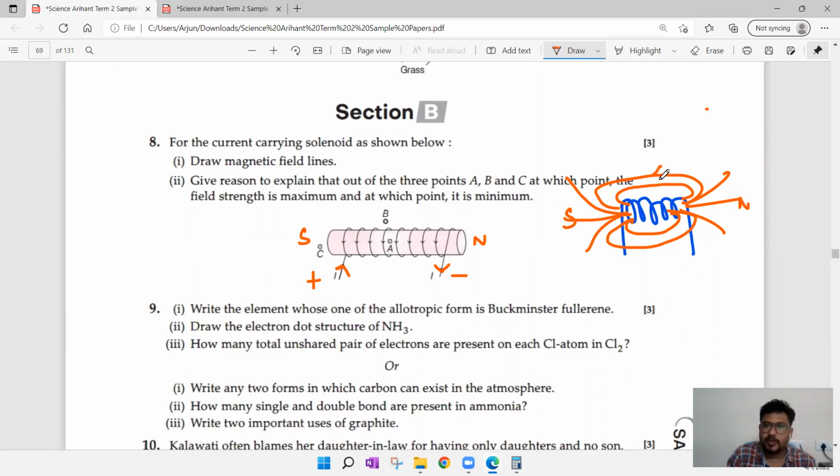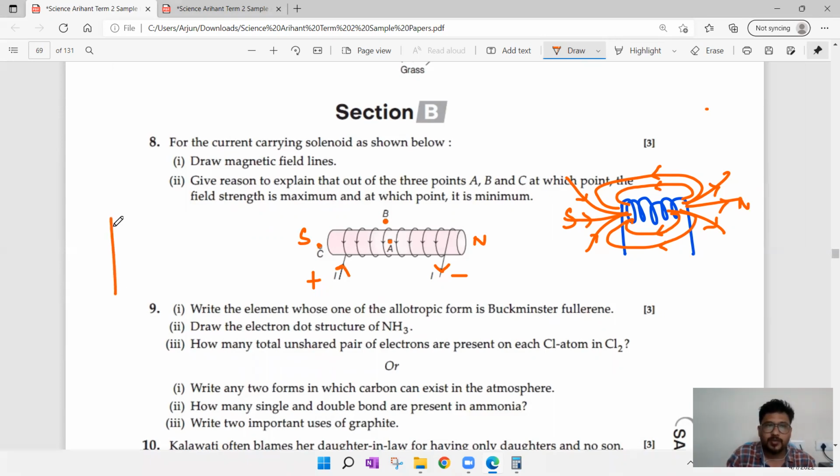And while coming to the direction, we have to draw directions like this. So in examination, don't forget to draw arrow marks. So like this, we need to draw magnetic field around a solenoid. Okay, second question. Give the reason to explain that out of 3 points A, B, C, here we have A, here we have B, here we have C. At which point the field strength is maximum and at which point it is minimum.